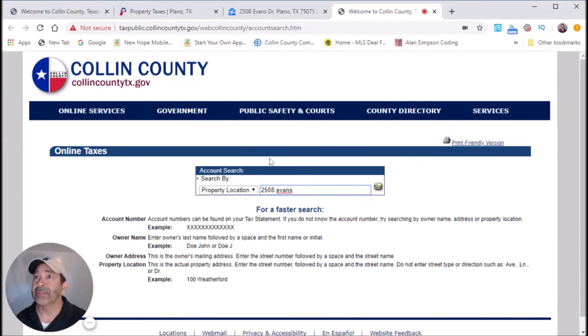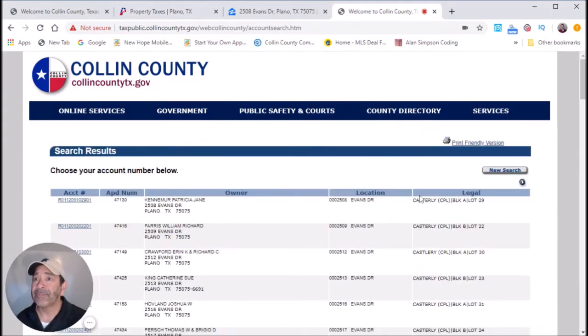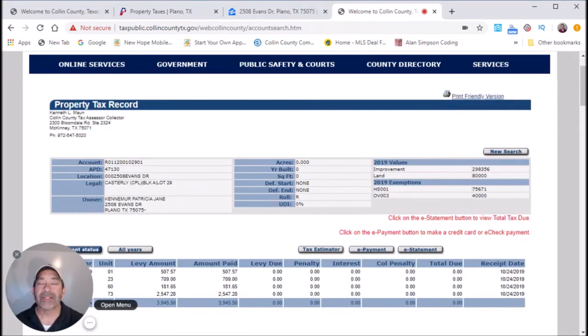Remember, we're not going to put the drive, hit go. You come to this page, and the very first one is going to be 2508 Evans Drive. Click on it. Okay, so when you get to this page, you're going to have all this information for the property taxes on this particular address.